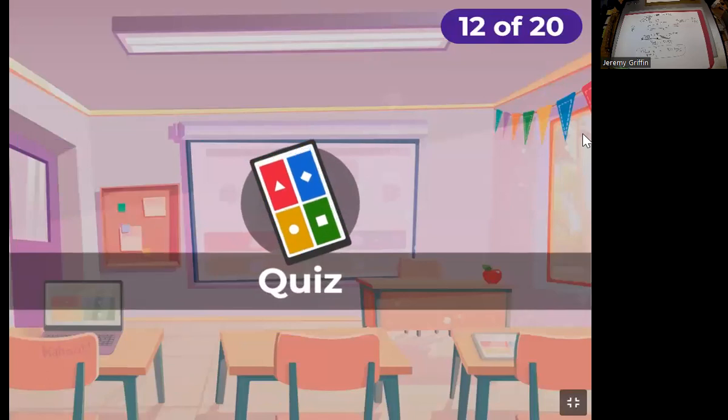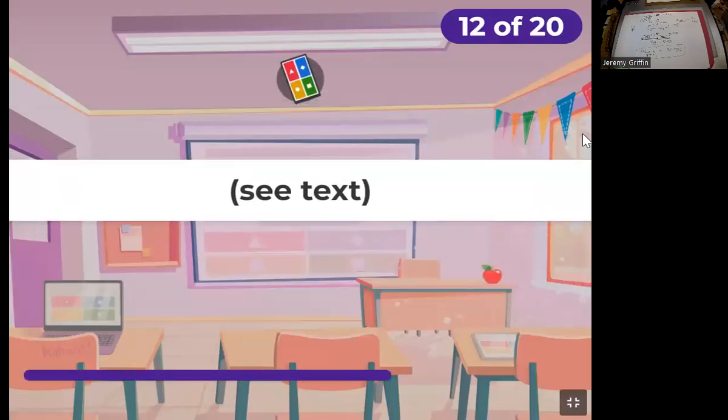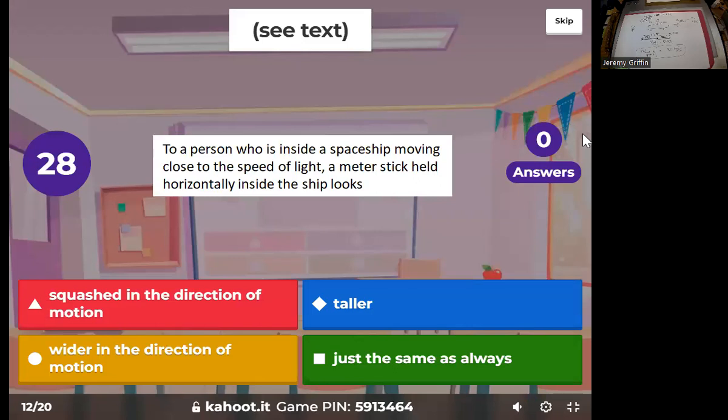All right, Stephen to the top spot. To a person inside a spaceship moving close to the speed of light, a meter stick held horizontally inside the ship looks...